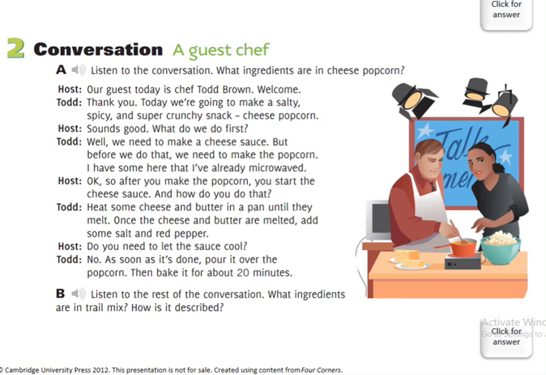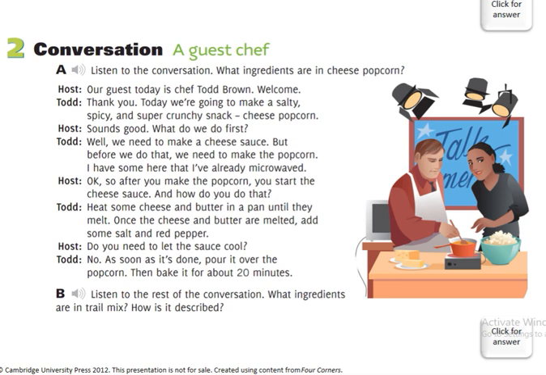So what ingredients are in cheese popcorn? Our guest today is Chef Todd Brown. Welcome. Thank you. Today we're going to make a salty, spicy, and super crunchy snack, cheese popcorn. Sounds good. What do we do first? Well, we need to make a cheese sauce, but before we do that, we need to make the popcorn.